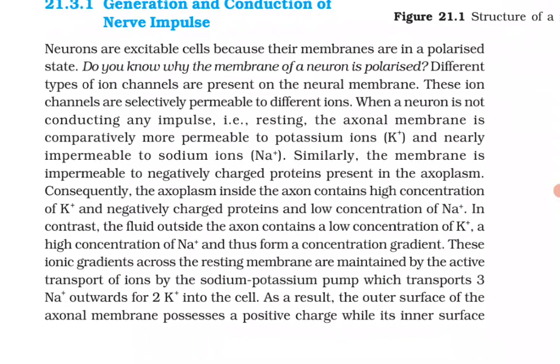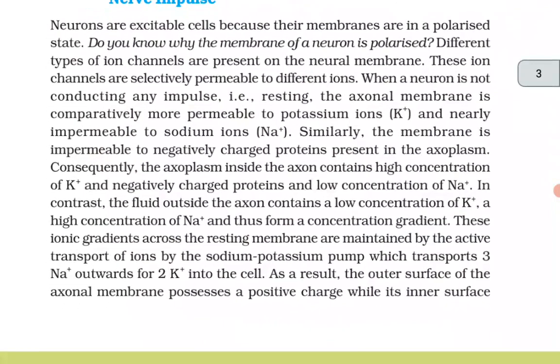Consequently, the axoplasm inside the axon contains a high concentration of K+ and negatively charged proteins and a low concentration of Na+. In contrast, the fluid outside the axon contains a low concentration of K+ and a high concentration of Na+, and thus forms a concentration gradient. These ionic gradients across the resting membrane are maintained by the active transport of ions by the sodium-potassium pump, which transports 3Na+ outwards for 2K+ into the cell.